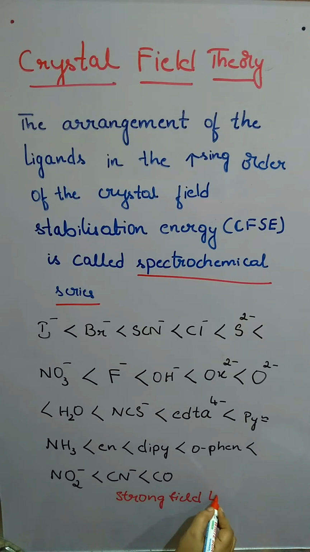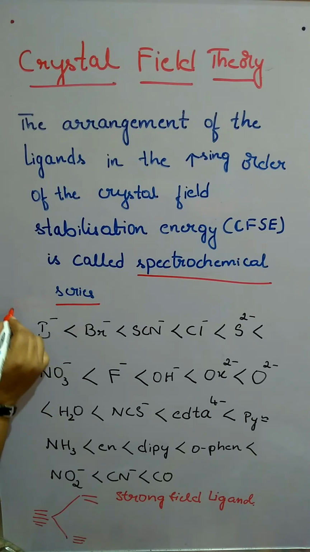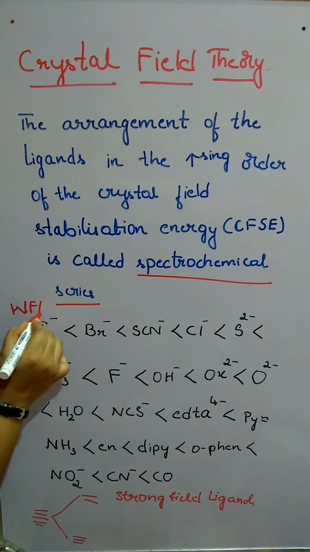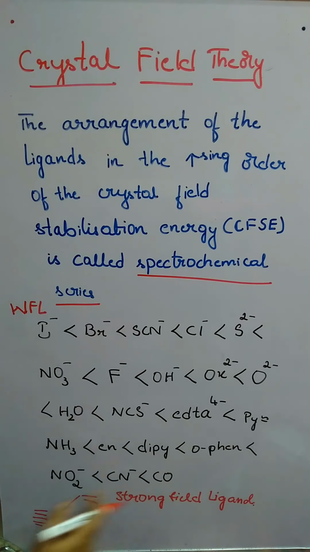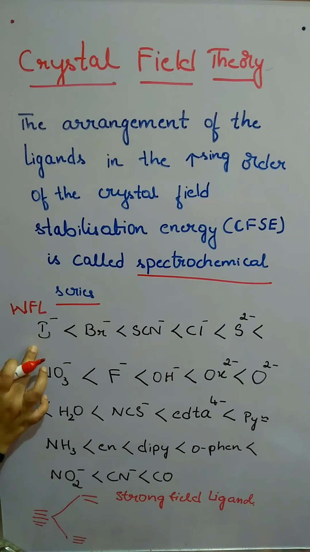If it is a strong field ligand, what does it do? Then this will split the d orbitals into two different sets, and the extent of the difference in the energy will be very large. This end is the weak field ligand. As we move from this end to this end, the ligand strength is going to increase.